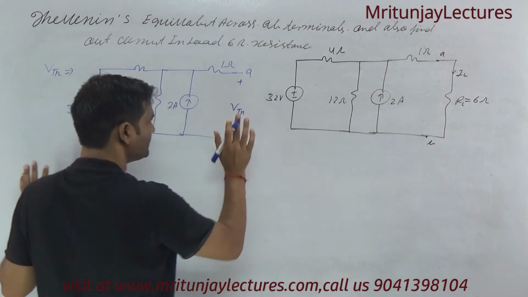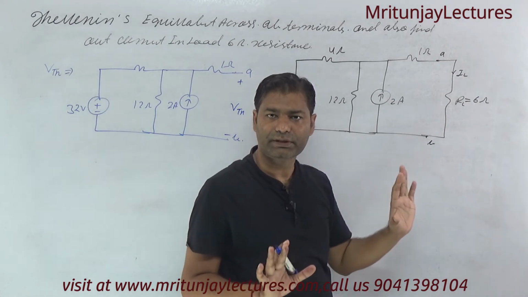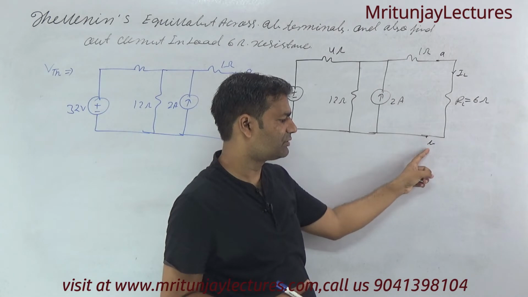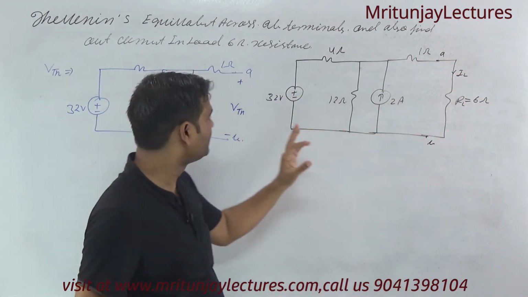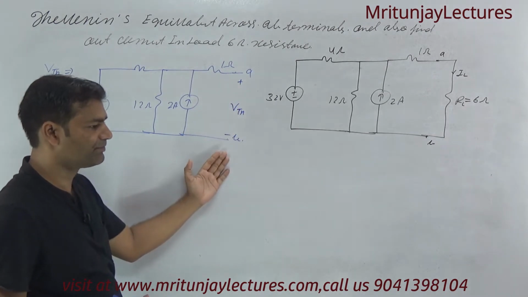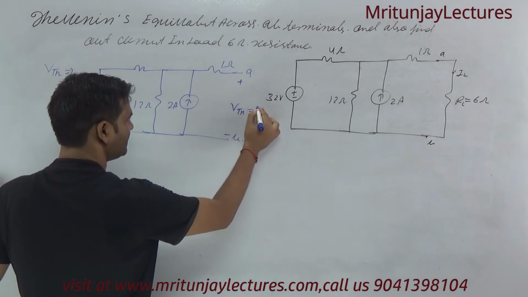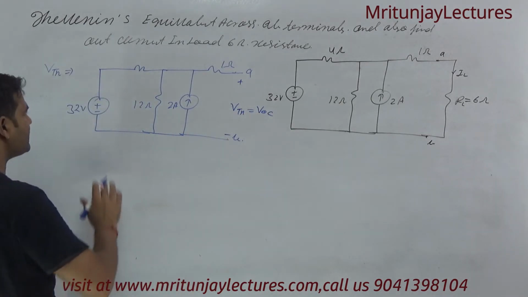Clear? So first of all, remove the load. Our motto is to determine the Thevenin's equivalent corresponding to AB. So first of all, remove this load. If we remove this load, then the circuit becomes like this. So VTH is basically V of OC. Clear? So how can we determine